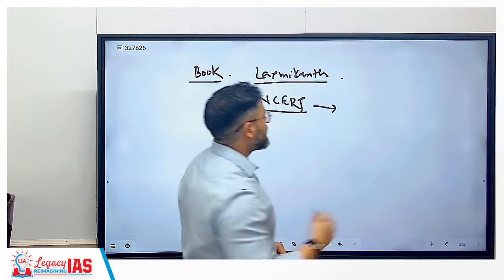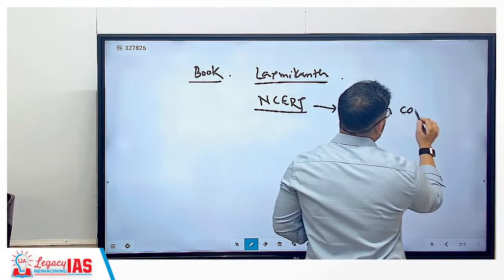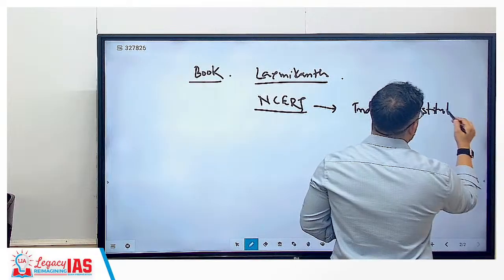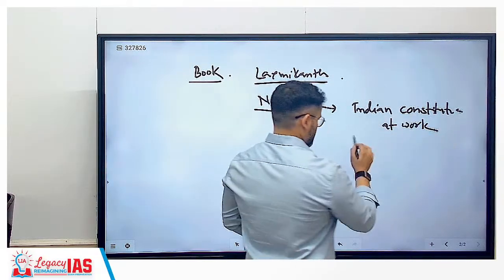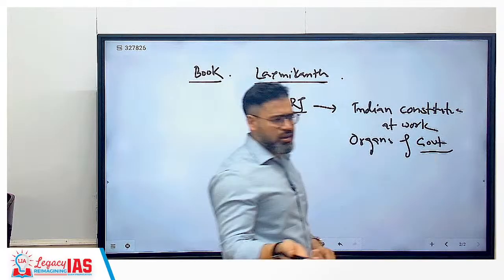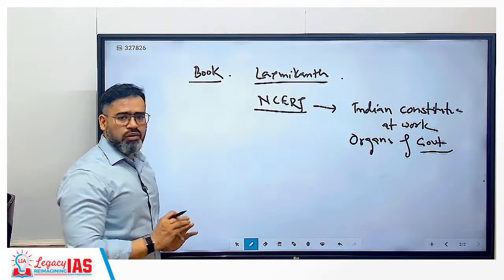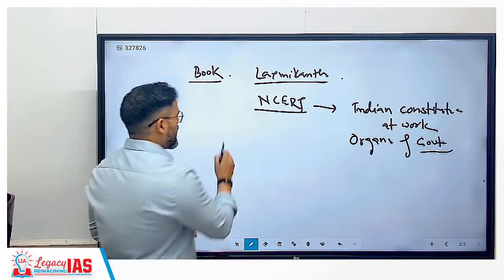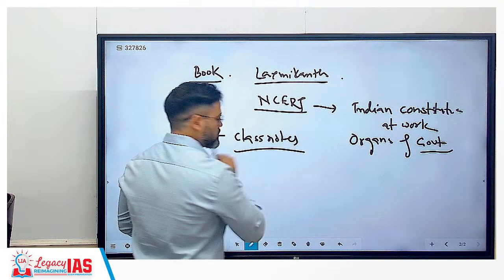like Indian Constitution at Work. Correct? So the 11th standard NCERT, that is enough. And after that there is no need of any book actually. After that are your class notes. Correct?